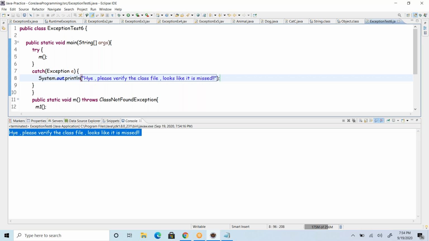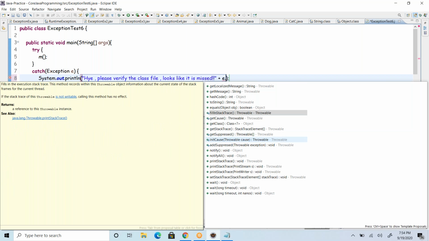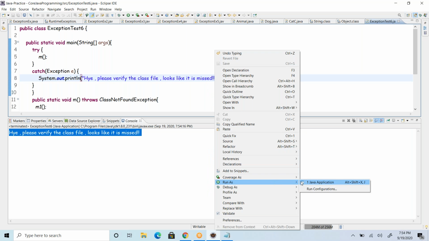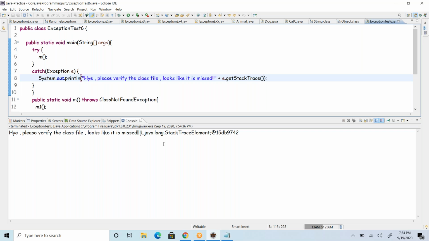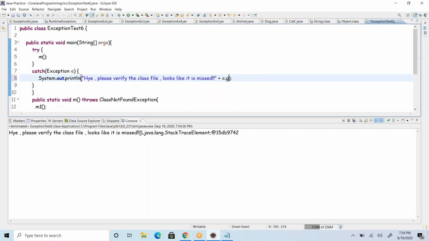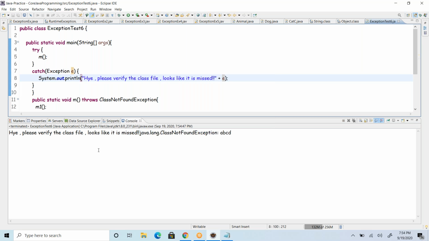But if you want, along with that, you can also print the stack trace, or you can print the whole exception. This is giving the object, and I don't need the object, so let me print the whole exception stack trace.